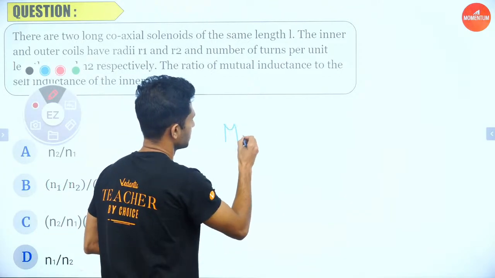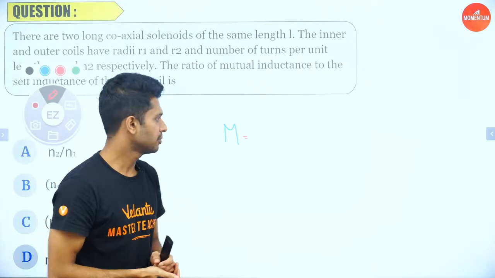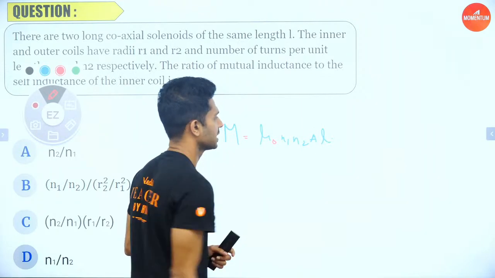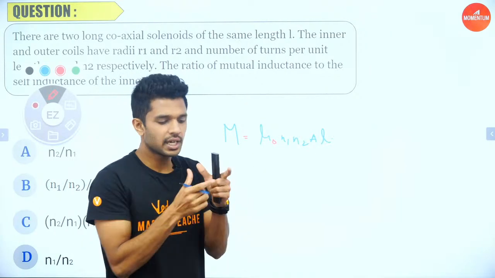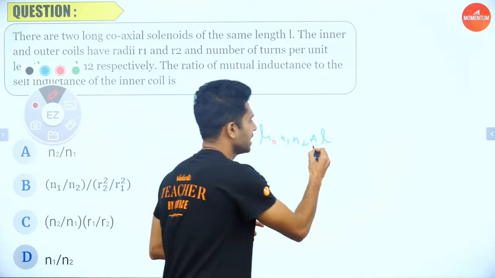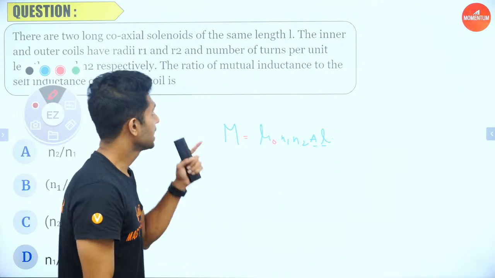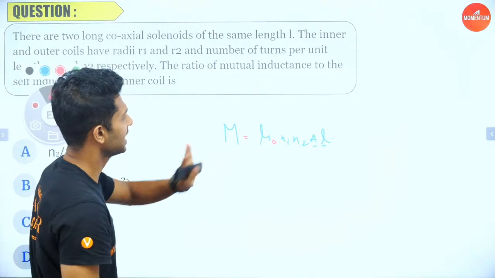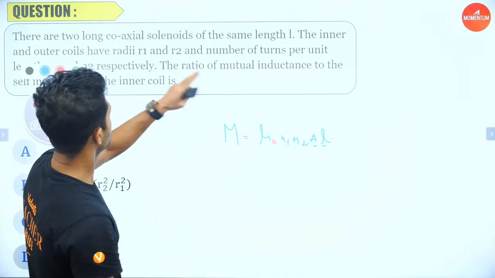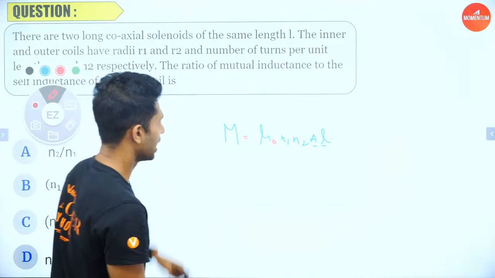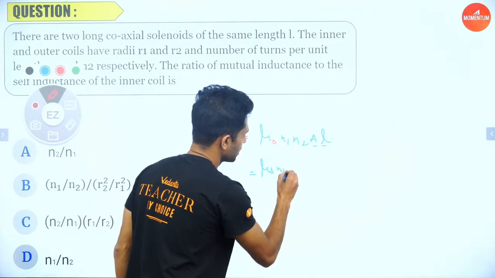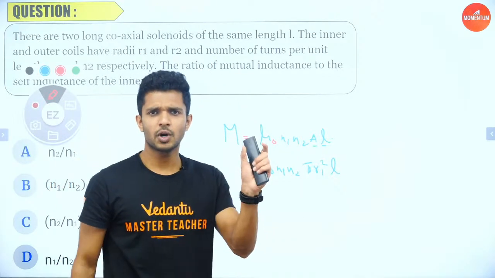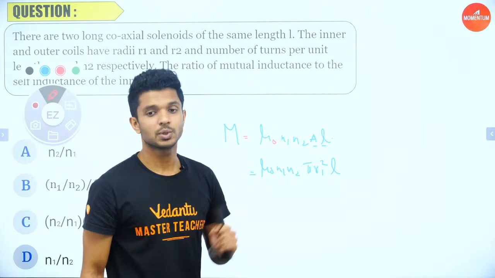Let me write: M is equal to mutual inductance, M is equal to mu naught N1 N2 area into length. Now in the case of mutual induction, you know that two coils are coming, so which area and which length has to be taken? That area which is the smaller one and that length which is the smaller one, and as both have the same length, L is going to be the same itself. The inner coil has a radius of R1, so the area will be that of the smaller area, pi R1 square, into length. I hope you all remember this, right? Smaller area and smaller length is what you have to take in the equation of mutual inductance.